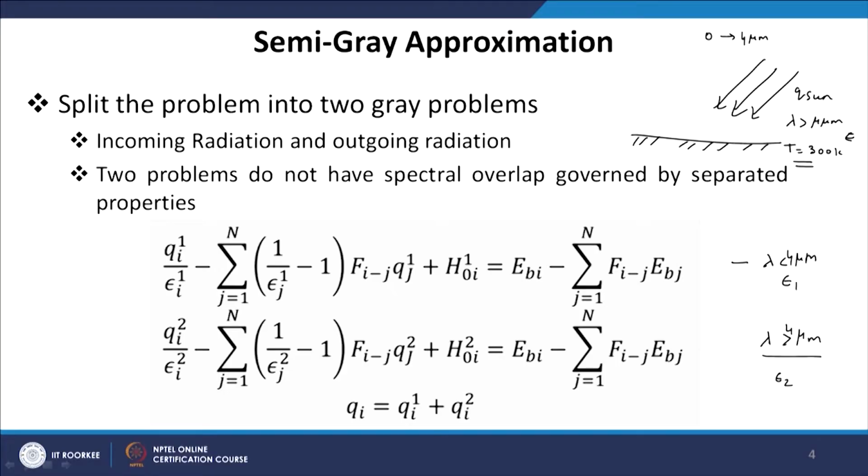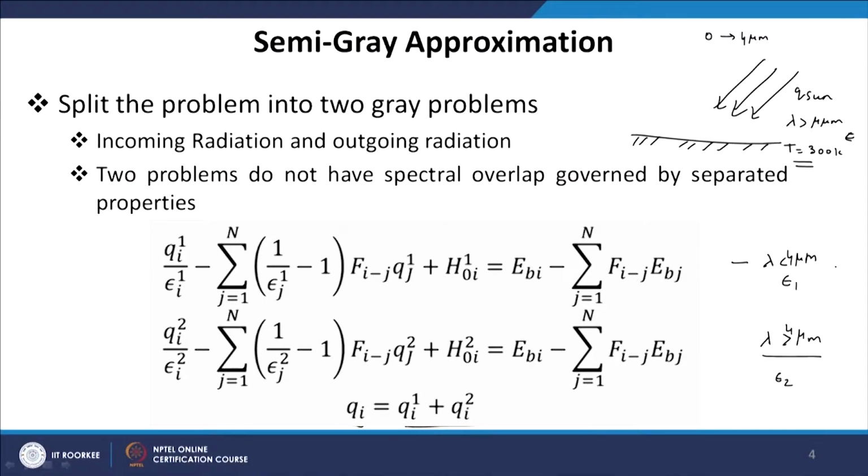Once we have calculated the heat flux, the total heat flux q_i is simply the heat flux q_1i plus q_2i, that is, the radiative heat flux from the two semi-gray approximated fluxes. So, the region lambda less than 4 micron gives you heat flux q_1i and the other region, lambda greater than 4 micron, gives you flux q_2i, and we add the two components and get the total radiative heat flux. So, this method is called the semi-gray approximation.